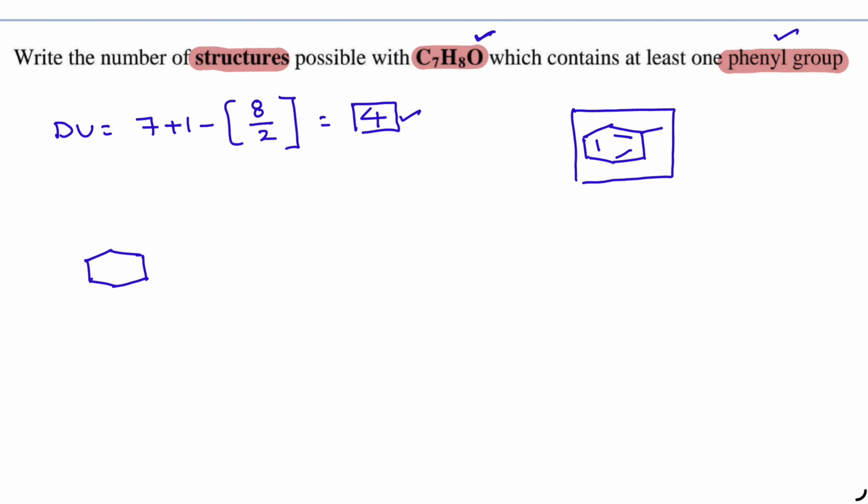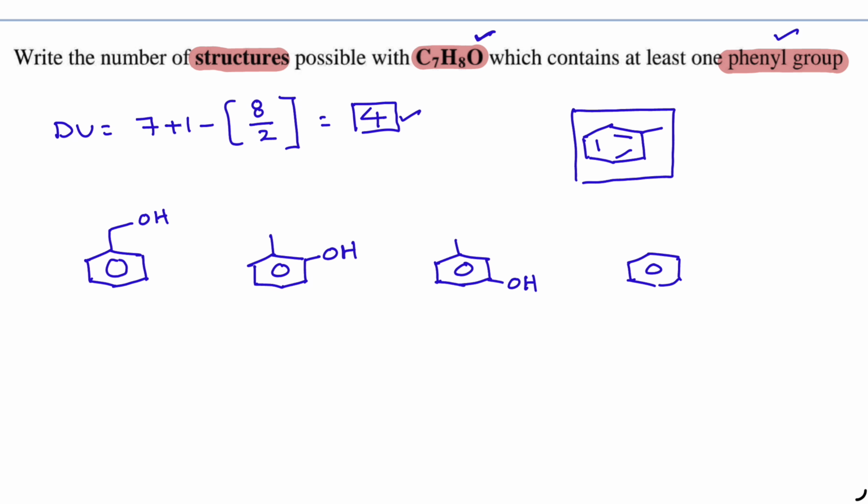So we have a benzene ring. This is the carbon skeleton we are writing. You can write an OH group here. Otherwise, this is the carbon skeleton: methyl benzene, that is toluene. We can say OH group at ortho position, OH group at meta position, OH group at para position. So these are the 4 alcohols possible.